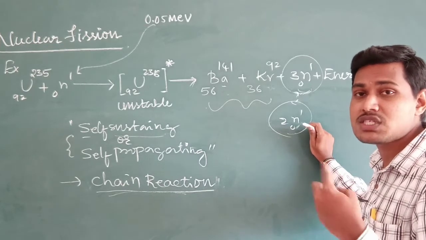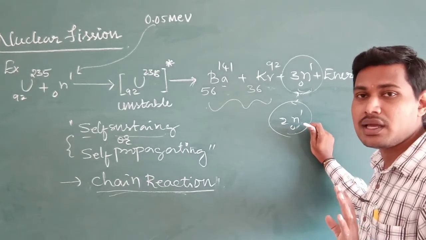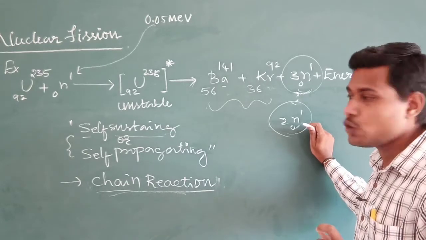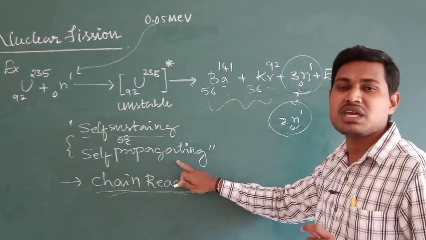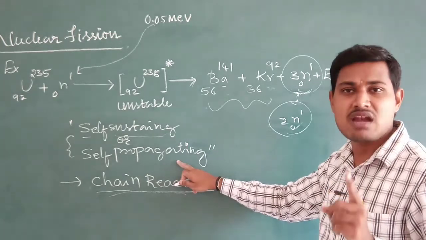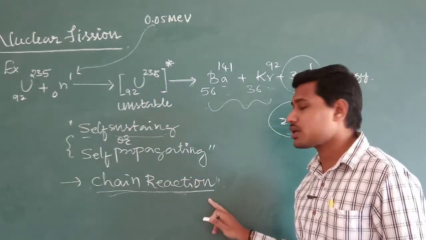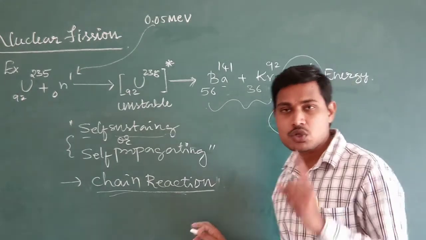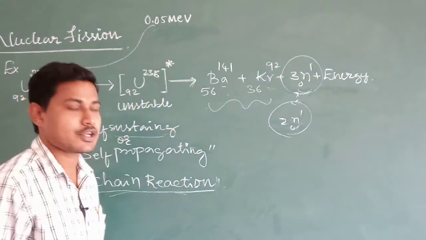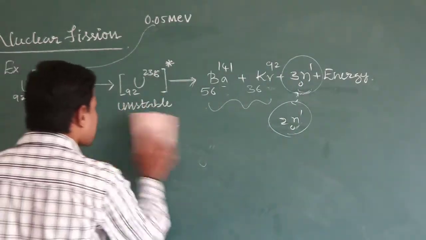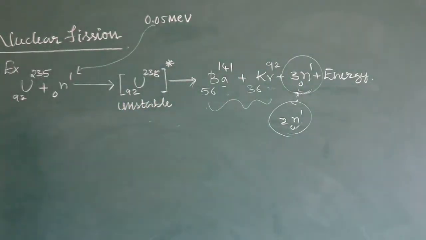Thereby the neutrons increase rapidly due to the increase in frequency of fission. Such types of reactions become self-sustaining or self-propagating. So this self-propagating reaction is referred to as what? A chain reaction.